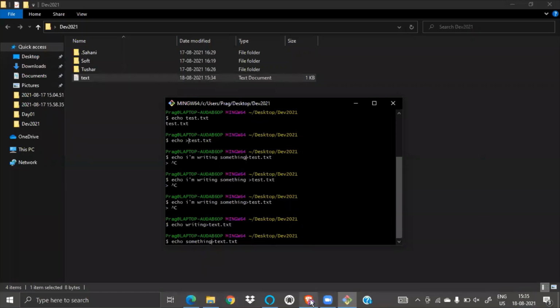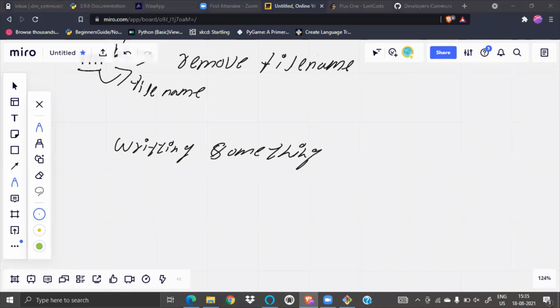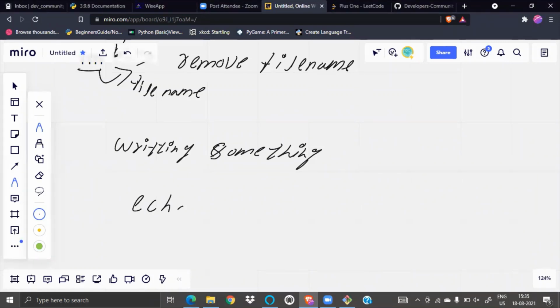Will it write like this? Yeah, something will overwrite, okay.